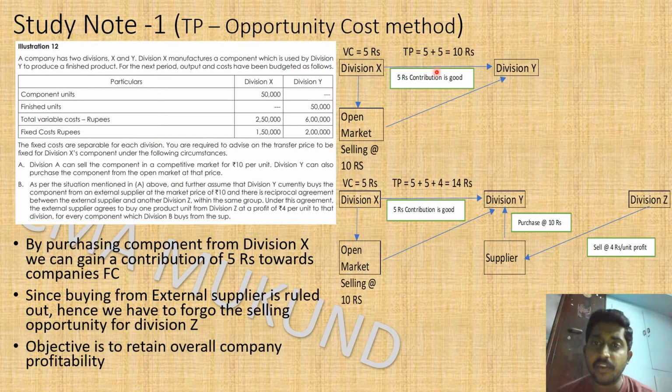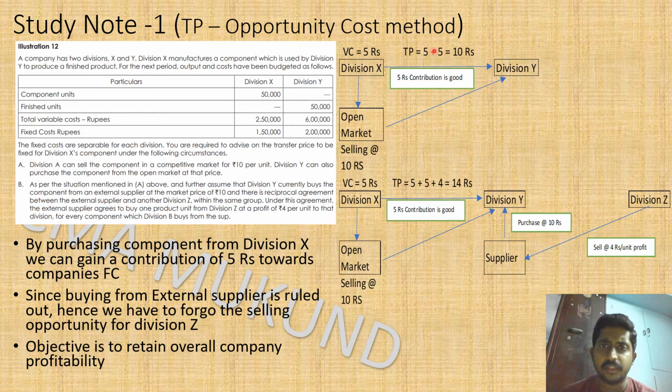Okay, and there will be a hard cut negotiation to cut the contribution of 5 to a little bit down, but currently X is willing to send at 10 rupees and division Y, there is no benefit for division Y, but division X is going to benefit of 5 rupees contribution, and overall company is also going to benefit. So the transfer price will be 5 rupees, which is variable cost, and 5 rupees as a contribution, and 10 rupees will be the transfer price. Best possible transfer price for the company is 10 rupees.